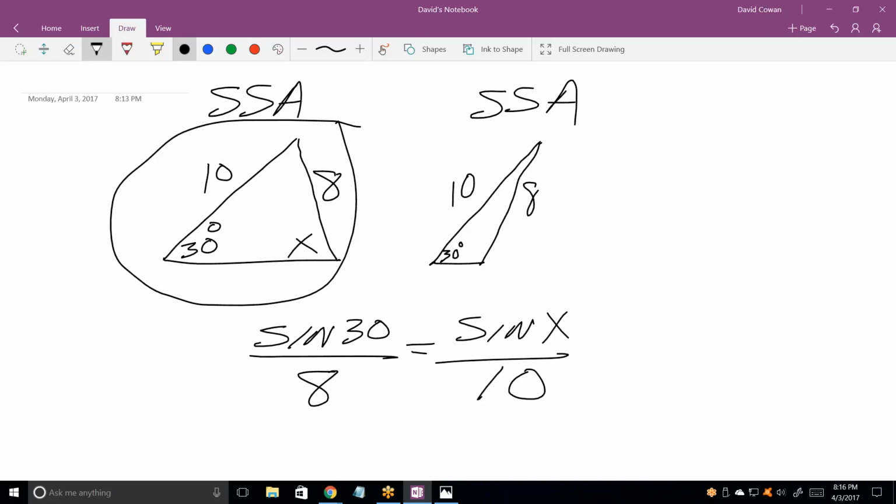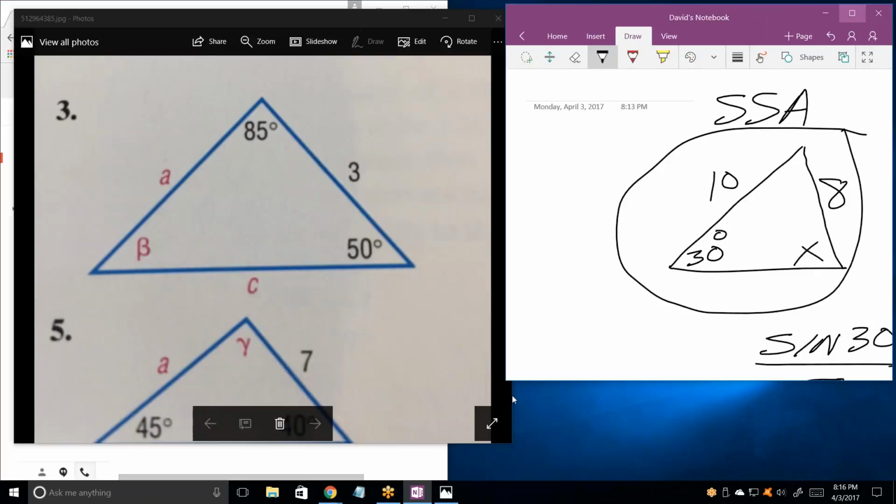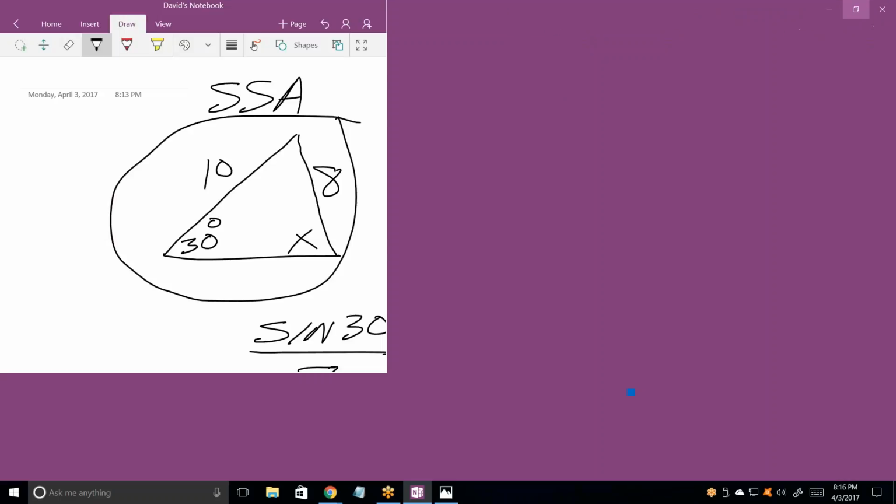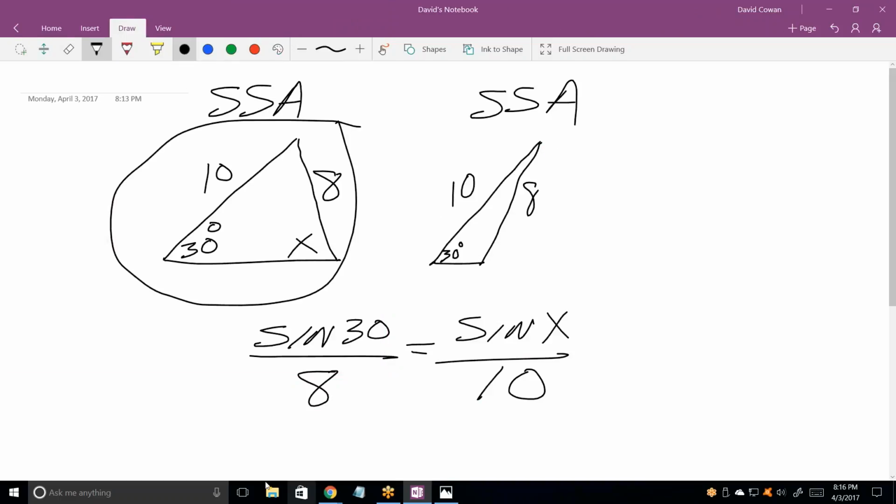With me? Okay. Now, if I solve for the sine of x, it's going to be equal to 10 sine of 30 divided by 8, correct?